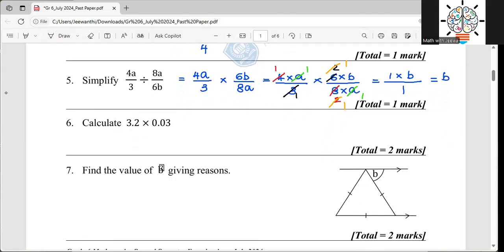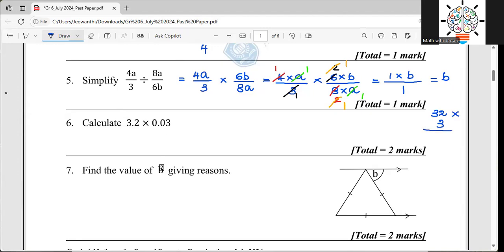So you have 3.2 multiplied by 0.03. Here, children, you want to understand that when we are multiplying decimal numbers, we had a separate lesson for decimals. I'll tell you an easy way to do this. You just take 32 and multiply it by 3. I just forget about the decimals. I just took the numbers 32 and 3 and multiplied. What happened? 3 times 2, 6. 3 times 3, 9. 96.